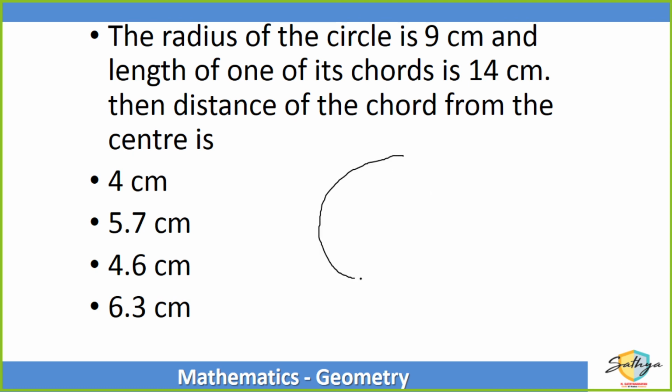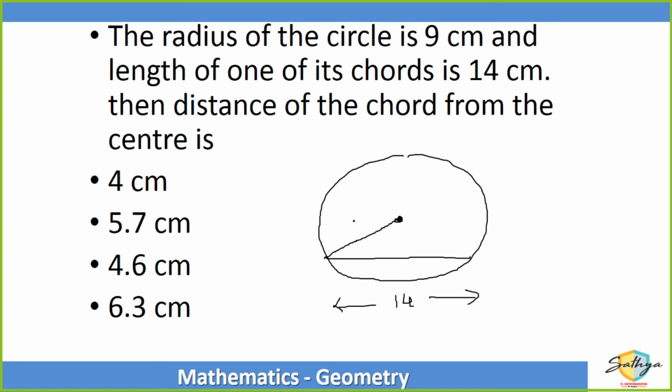उसका diagram क्या बनेगा? Circle बनाया, right? Now एक chord है जिसका length जो है वो 14 दिया गया है. Radius तो यहाँ से यहाँ तक radius ले लेते हैं 9. तो ये जो distance है, distance from the center to the chord, ये वाला distance कितना होगा?